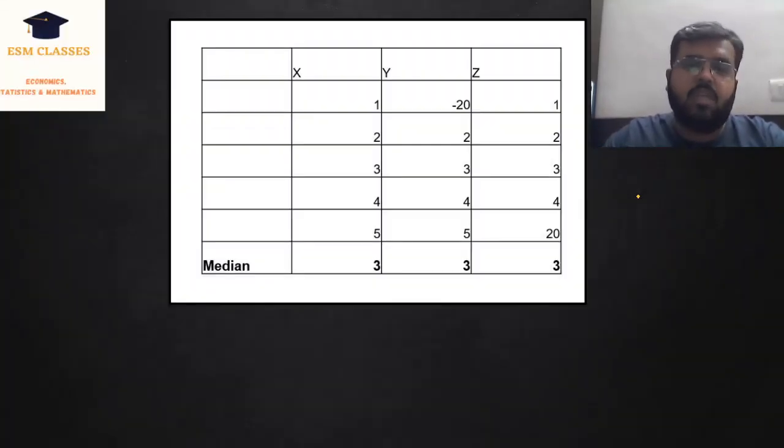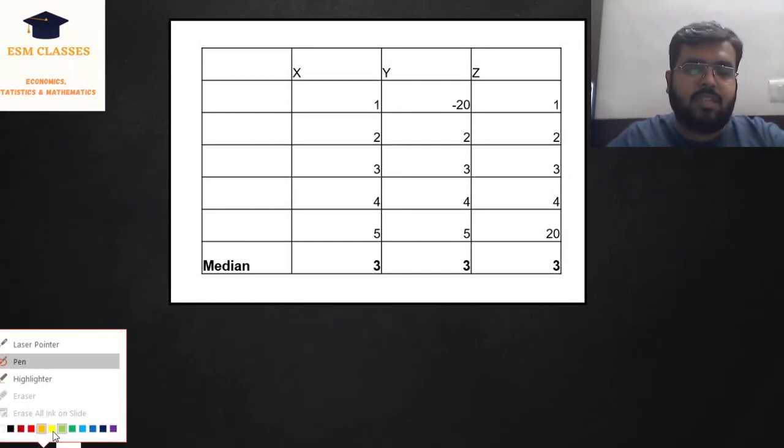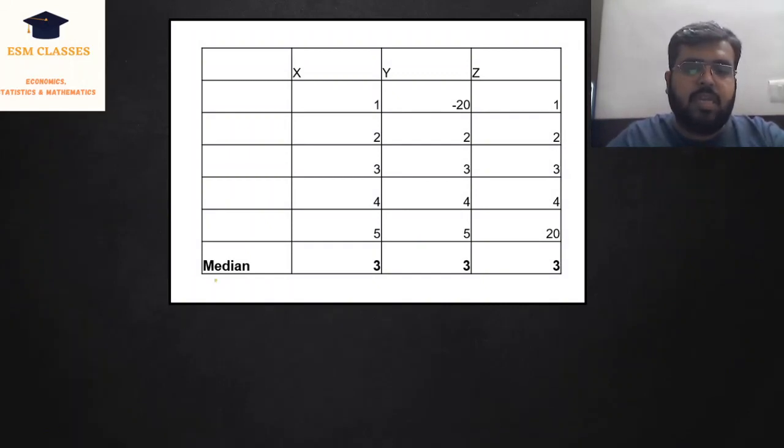Now, I have said that median is not affected by an outlier. Let's see. In this example, I have taken the same number of observations, and these are the same observations. In the case of x, we don't have an outlier. Therefore, we have 1, 2, 3, 4, 5. The median is 3. We have just calculated that. In the case of y, again we have 5 observations, and you know that the median is the third observation. Therefore, the median is 3.